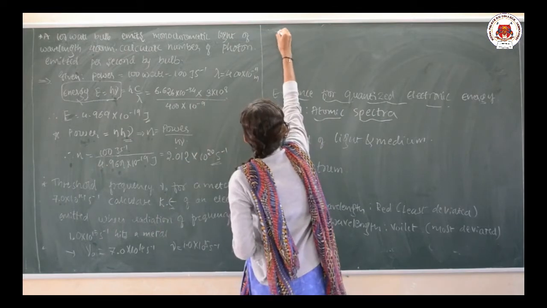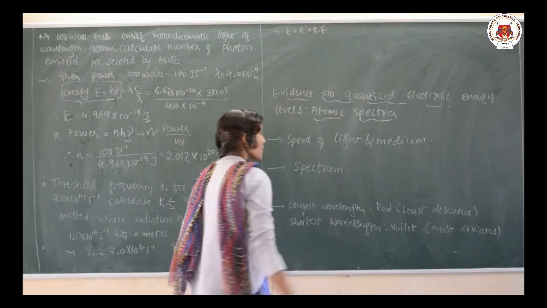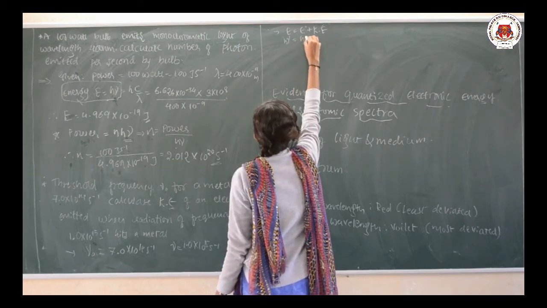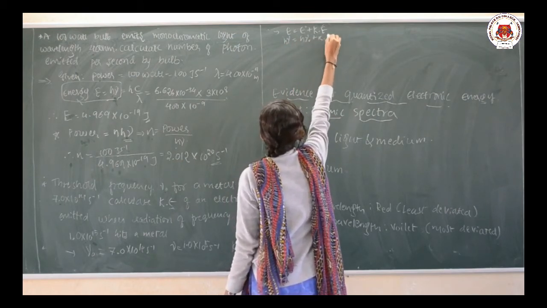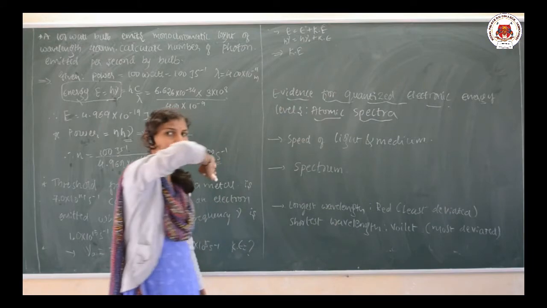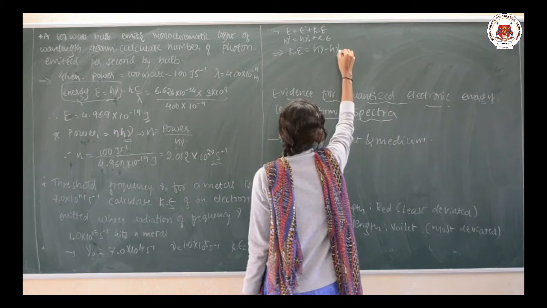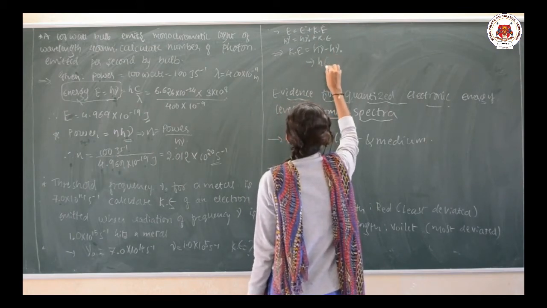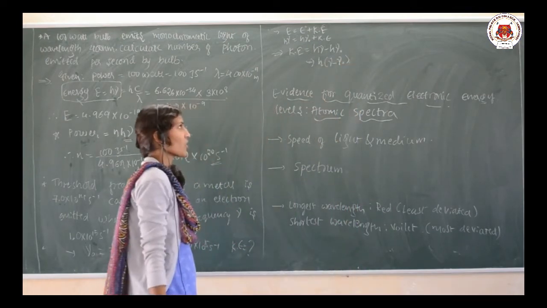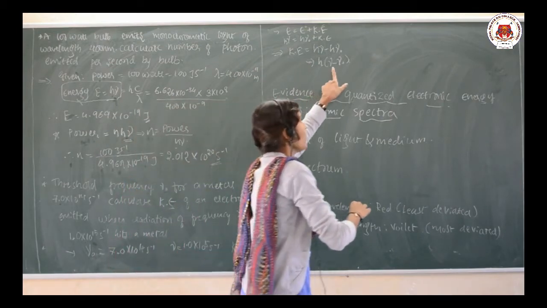We already know that E is equal to E naught plus K. Yes or no? We know that from the photoelectric effect, where E is equal to h nu and E naught is equal to h nu naught, so h nu equals h nu naught plus K. We have to find the value of the kinetic energy K. So separate out the term: K equals h nu minus h nu naught, and h is common in both. Am I correct? I need to calculate the energy, so I have separated out the kinetic energy term.